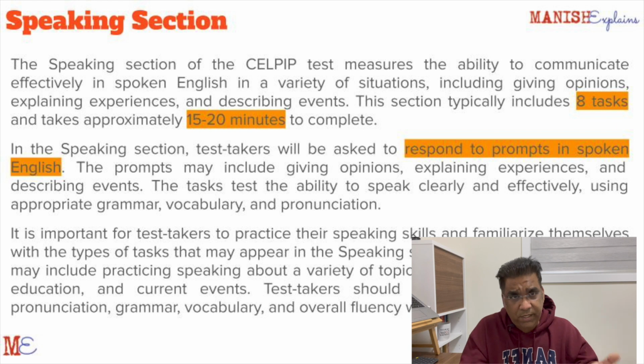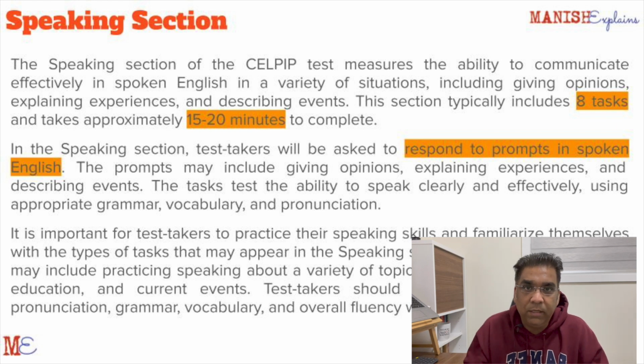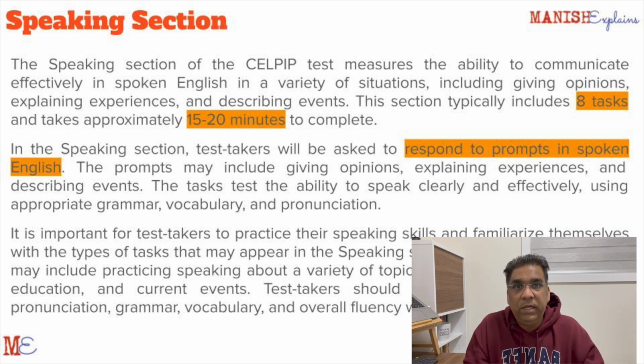He's obviously trained, he's an examiner, so he's always trained. But still, don't speak too fast. Speak slow, not very slow. Speak naturally. Naturally means, as I told you, you are not writing an essay. You're not writing an email. You are speaking, right? So don't speak as you would write.